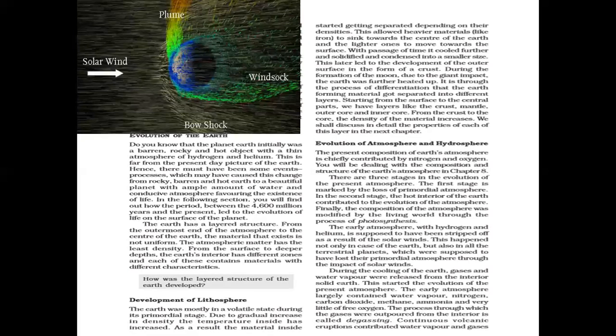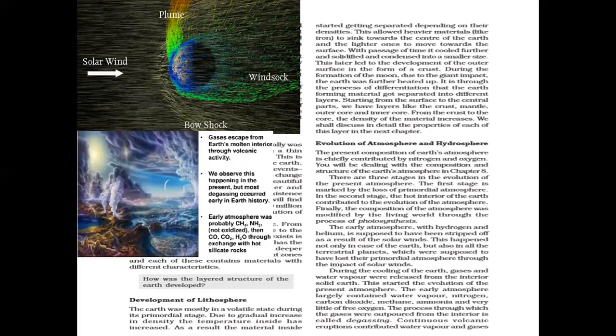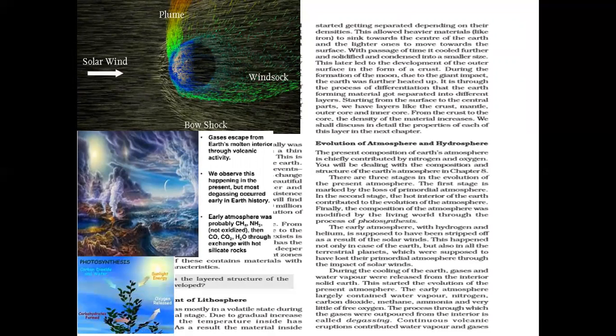Now, coming to the evolution of the atmosphere and the hydrosphere. There are three stages. The first stage is marked by the loss of the primordial atmosphere, whereas in the second stage, the hot interior of the Earth contributed to the evolution of the atmosphere. This is also known as degassing, where the gases from the interior of the Earth started moving out and started forming the atmosphere. And in the final stage, photosynthesis contributed gases into the atmosphere.